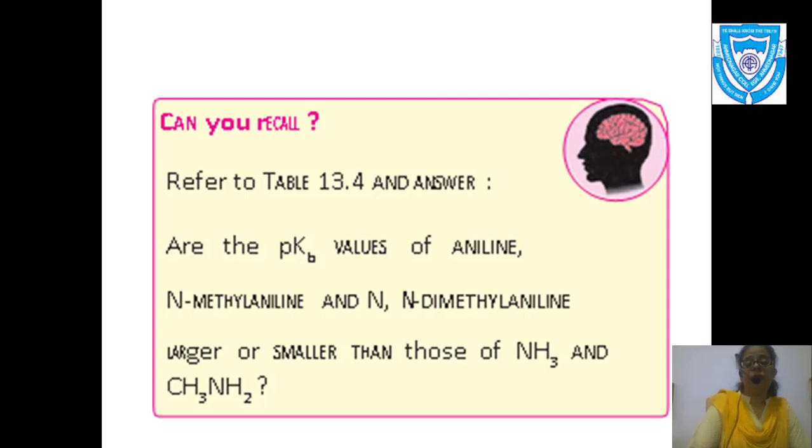Definitely I have not shown it, but from studying this lecture we can conclude that aniline is an aryl amine, and the others are substituted anilines. When we say this, aliphatic amines are naturally more basic than aryl amines. So this is a homework for you, go and check in your textbooks.